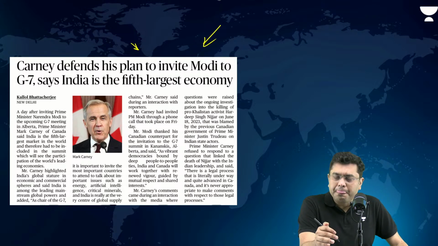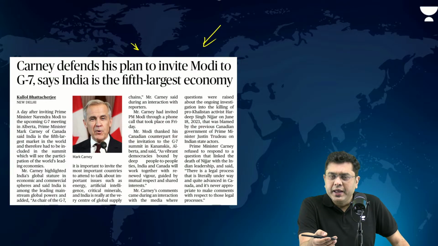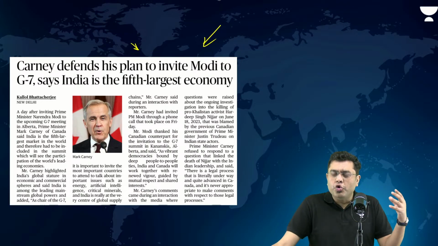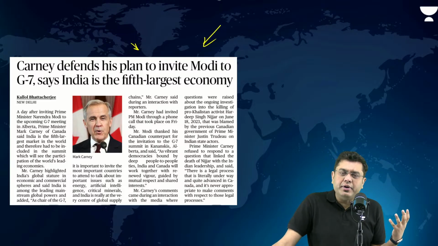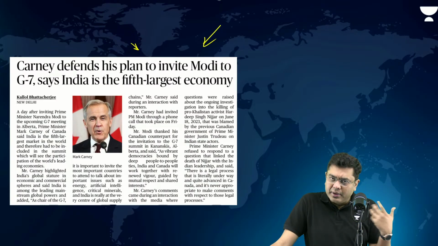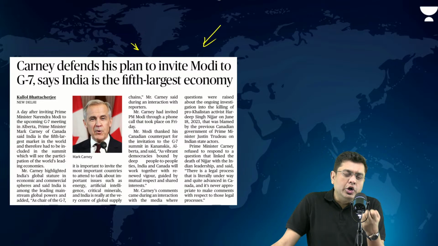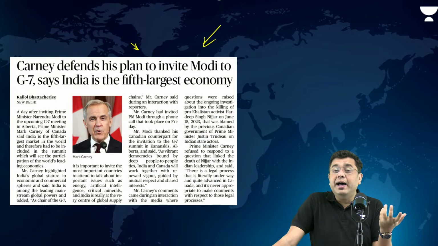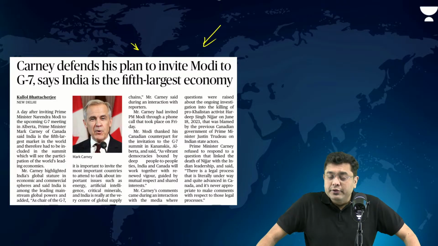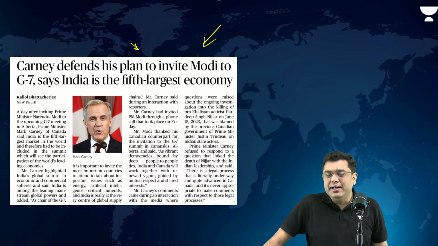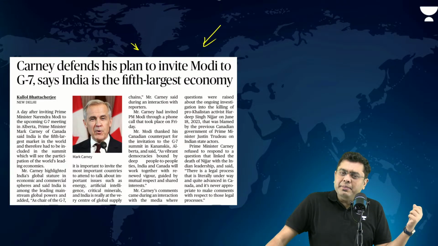But the reality of the matter is also the fact that India is the fifth largest economy of the world, the largest population of the world. Now, in the G7, the discussions hover around climate action, global supply chain partnerships, etc. You cannot carry out that dialogue and discussion ignoring the most populous and now the fourth largest economy of the world. You cannot ignore India. So that is why Carney has extended the invitation to India, and the Prime Minister has accepted that invitation.